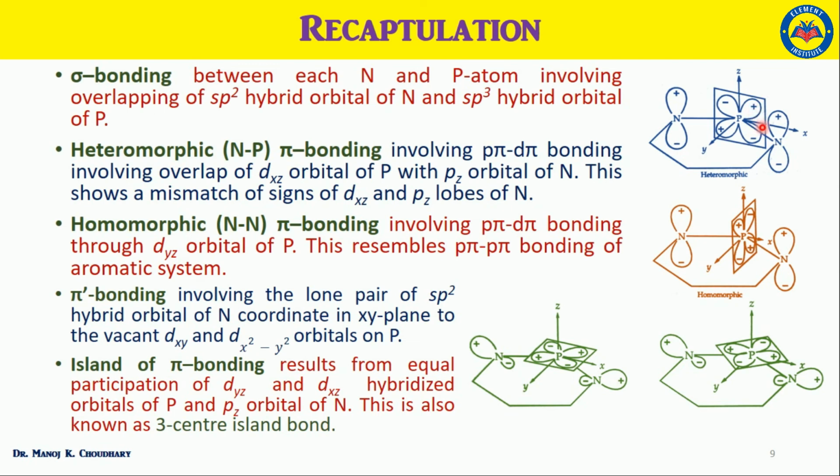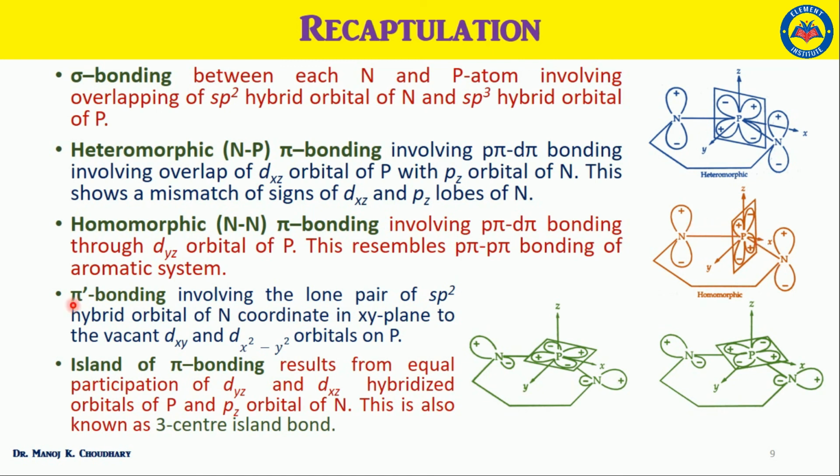And the homomorphic NN pi bonding involves the overlapping of dyz orbital of phosphorus atom and the pz orbital of nitrogen atom, and this type of bonding also resembles with the p pi bonding of the aromatic systems.